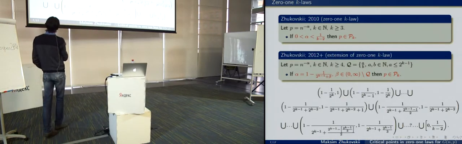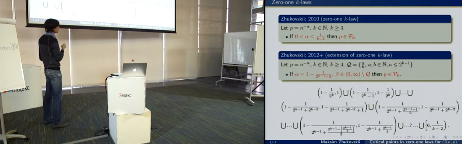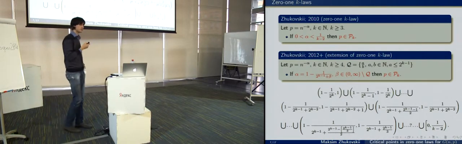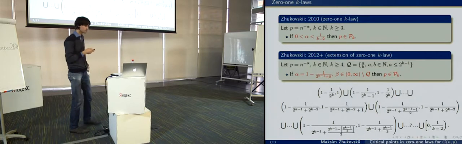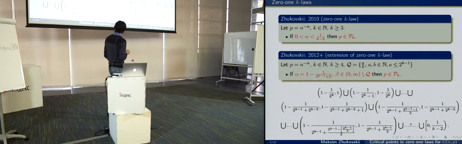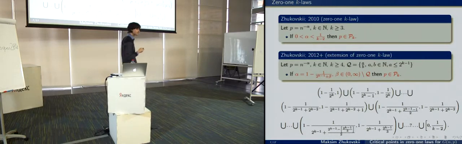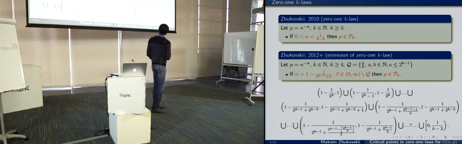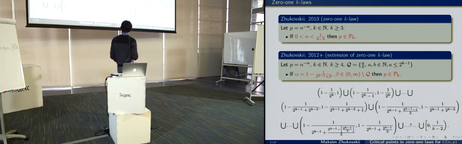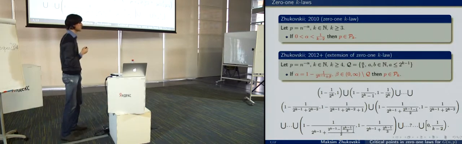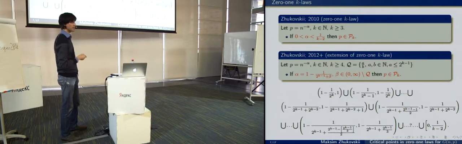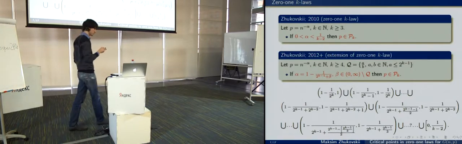The first interval is this, and for all alpha from this interval, the 0-1 k law holds, and then such an interval, and so on. And the last interval is from the previous theorem. And here we have a large interval from 1 minus 1 over 2 to the k minus 1 to 1 over k minus 2, and we don't know anything about this interval.